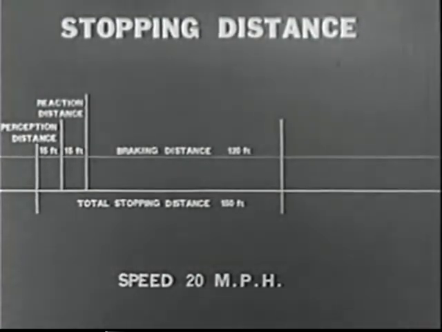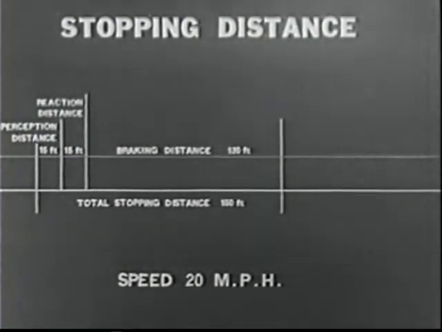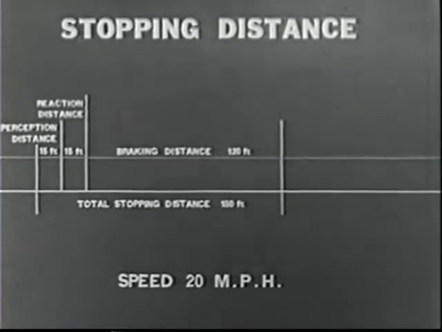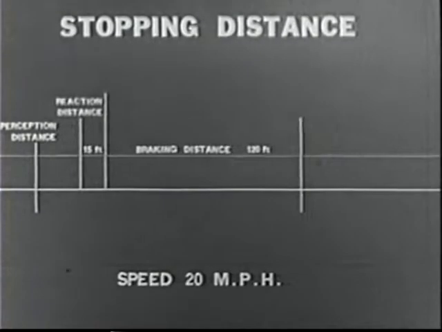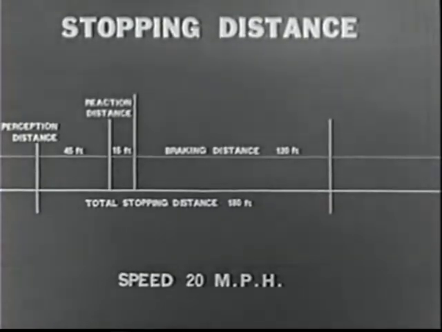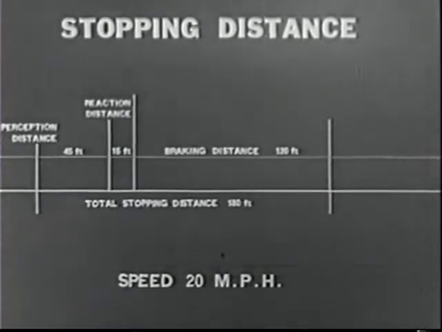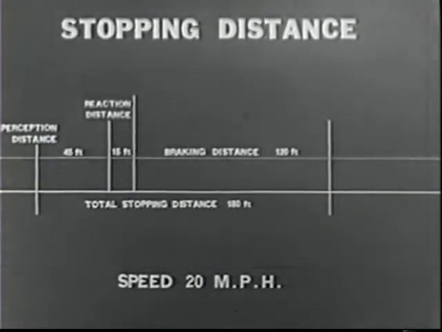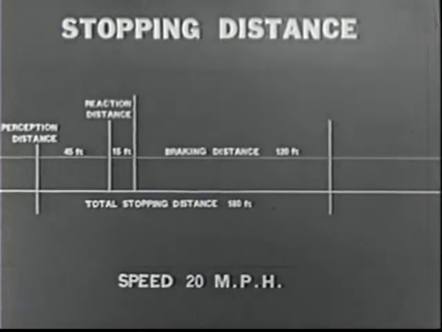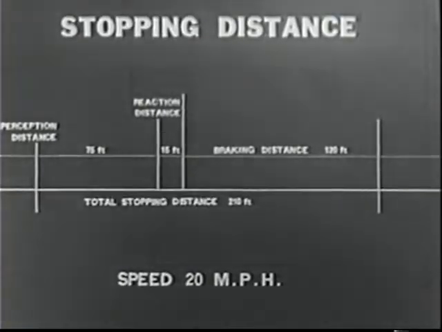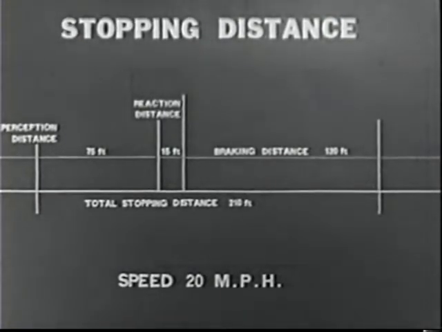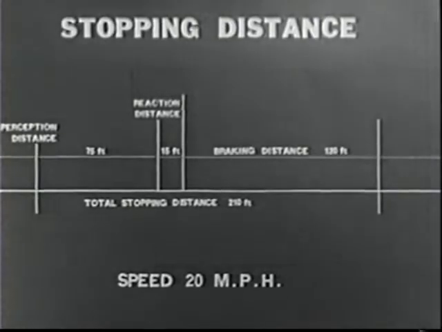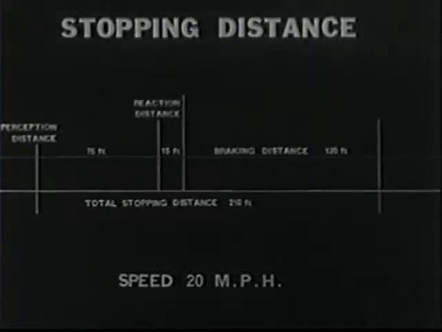Let's go back to the chart again and see how distractions of any nature affect stopping distance. A one-second distraction at 20 miles per hour lengthens your perception distance to 45 feet and adds 30 feet to your stopping distance. A two-second distraction adds 60 feet to your stopping distance. Each second of distraction lengthens your stopping distance an amount depending on your speed.